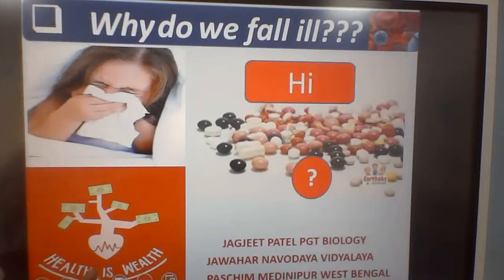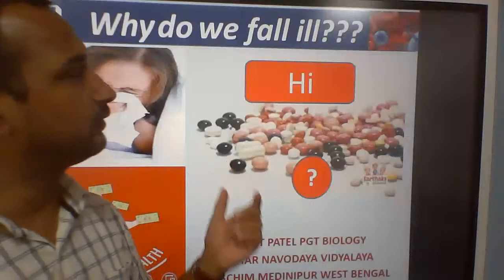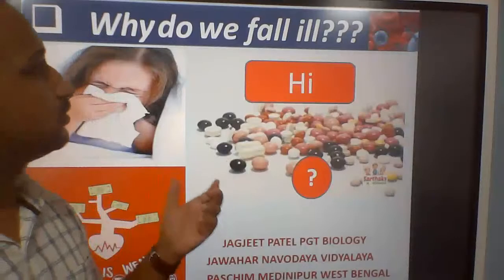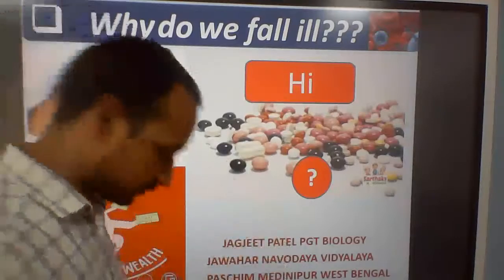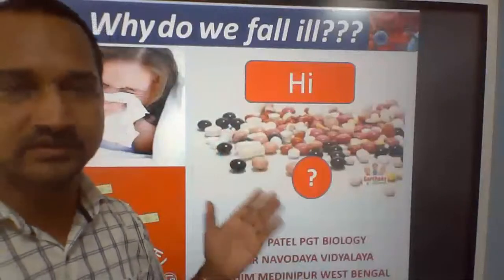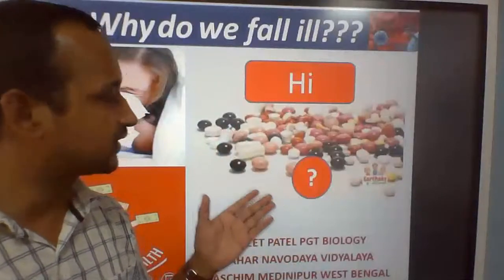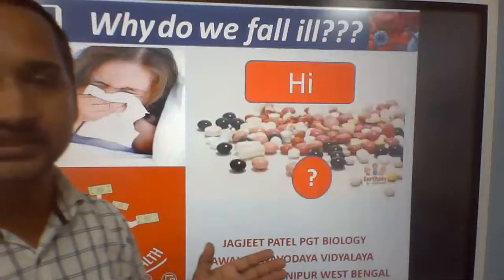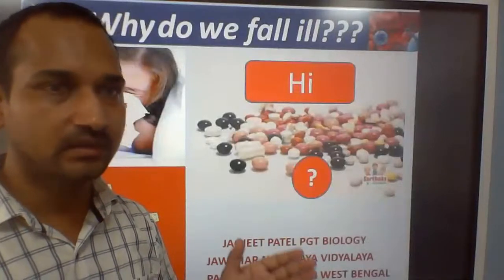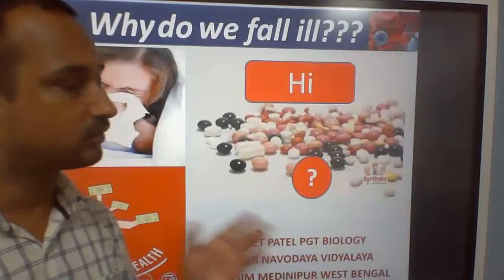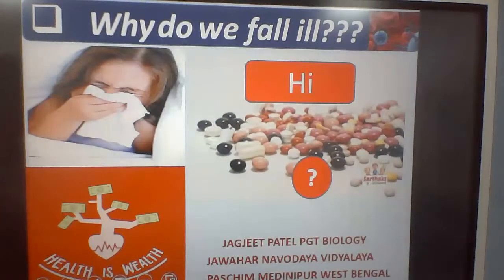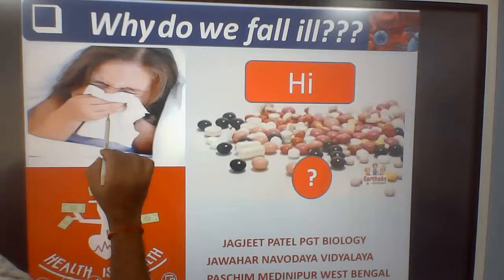Good morning, everyone. I am Jagjit Patel, PGT Biology, Jawahar Navodaya Vidyalaya, Paschim Mednipur, and today I am taking class 9, and the chapter is Why Do We Fall Ill? The chapter is very, very important. So, why do we fall ill? We are going to discuss this chapter. I already shared what we are going to discuss: what is disease, types of disease, causes of disease, and means of spread of disease.